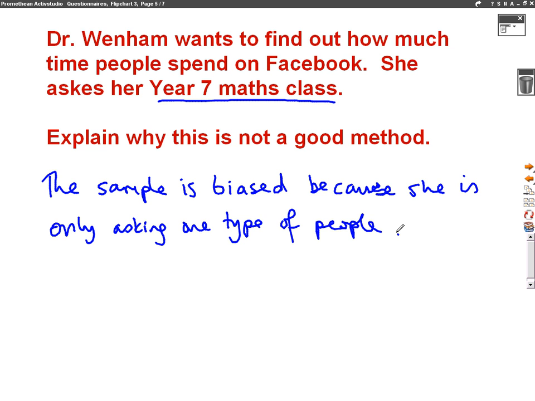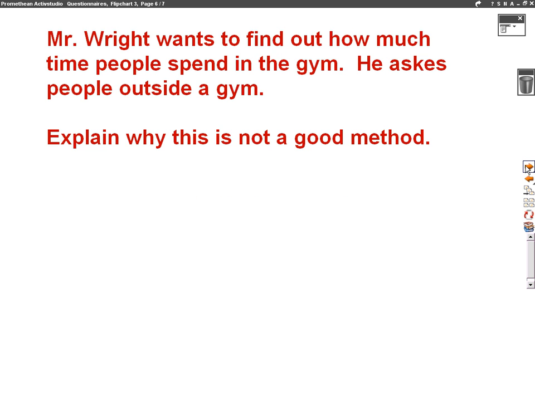That's all we need to write for this question. It's biased because she's only asking one type of people. She's only asking her Year 7 maths class. So she's only getting one view. So we do it again just to show you that it's always the same on this type of question.